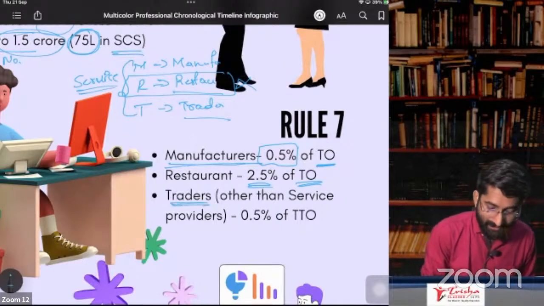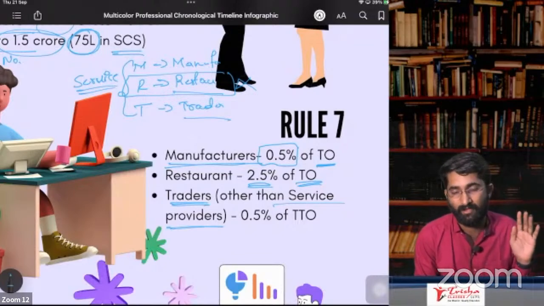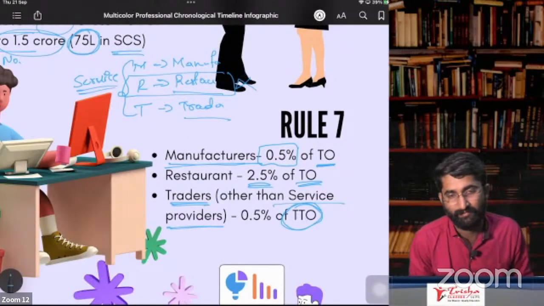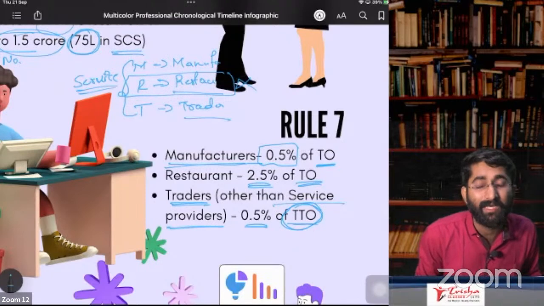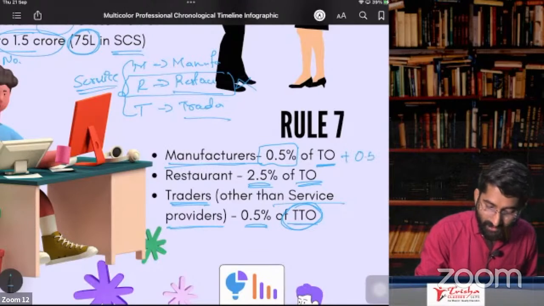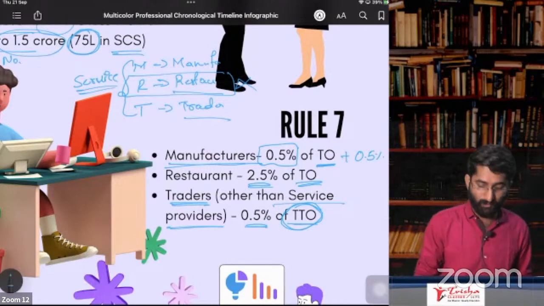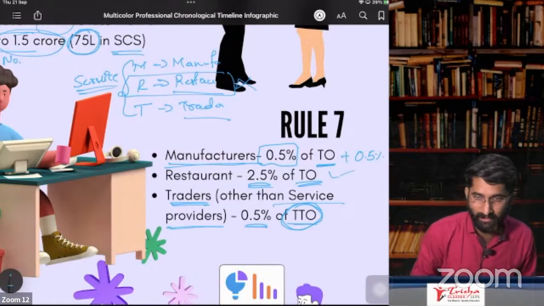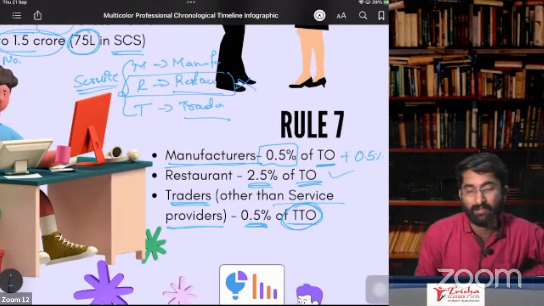But in case of a trader, other than service providers, service providers are not included in section number 10, subsection 1, so they are not allowed to go for composition. In that case, it is taxable turnover: 0.5% of taxable turnover. Sir, 0.5%, we heard that it is 1%. It is CGST of 0.5% plus SGST of 0.5%, totally 1% of the turnover. 2.5% plus 2.5%, totally 5% of the turnover. And 0.5% of taxable turnover.